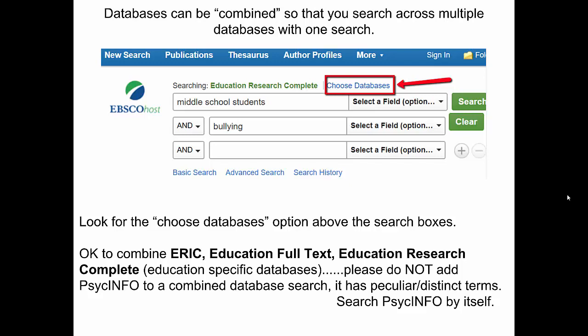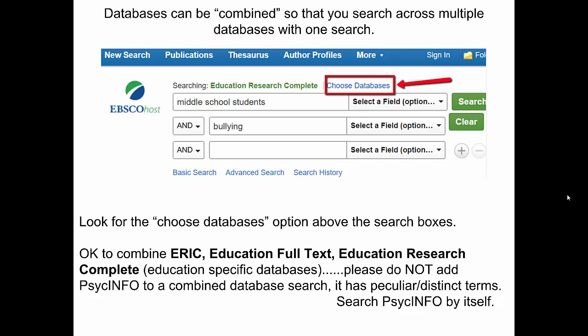Databases can be combined so that you search across multiple databases with one search. It's here at the top of your search screen. You'll see the Choose Databases link. When you click on that option, you're going to see a full list of the databases that are available through this vendor, and you're going to be able to put a checkbox next to ERIC, Education Full Text, and Education Research Complete. You can search all three education databases in one swoop, and that's very helpful.